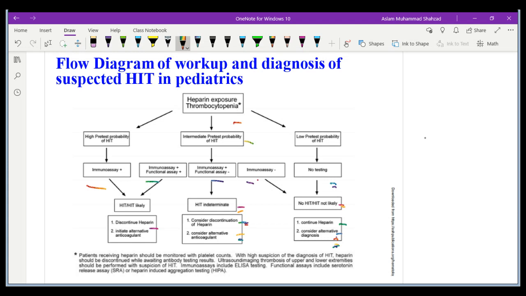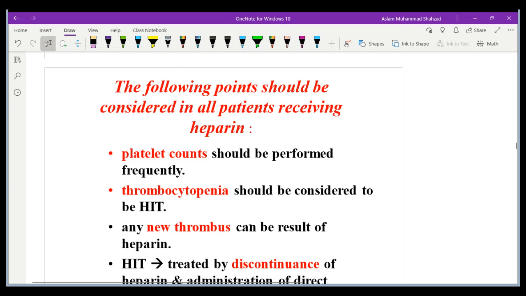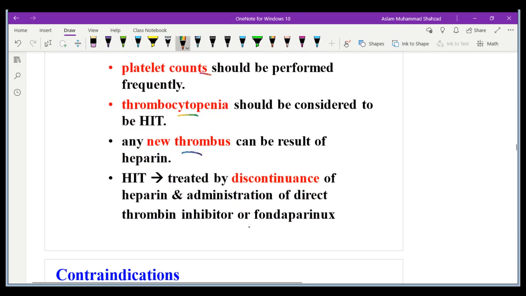If we look below, they mention different tests like the serotonin release assay or the heparin-induced platelet aggregation test, HIPA, and different tests that we can give to assess the patient's condition. So we mentioned that the patient's platelet count should be considered before giving any treatment, as well as thrombocytopenia or any new thrombus formed as a result of heparin, and if the patient has HIT, the treatment must be discontinued.